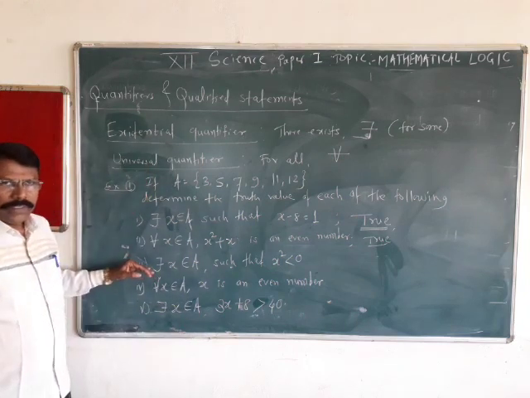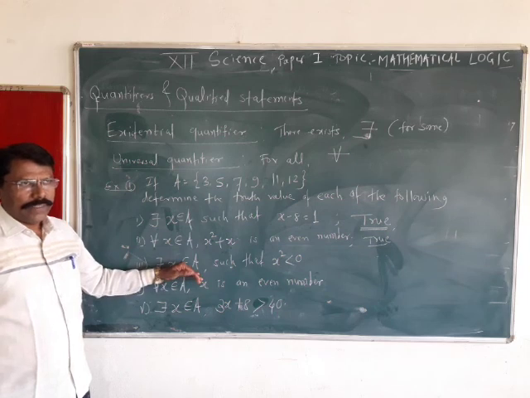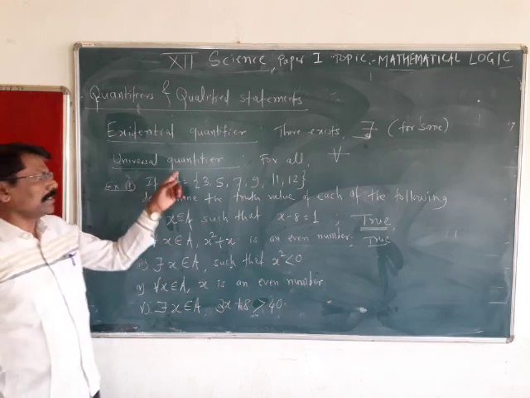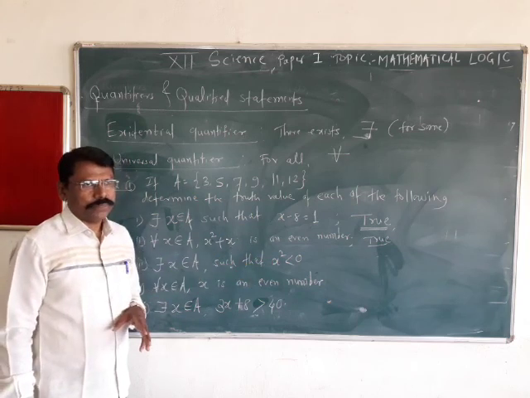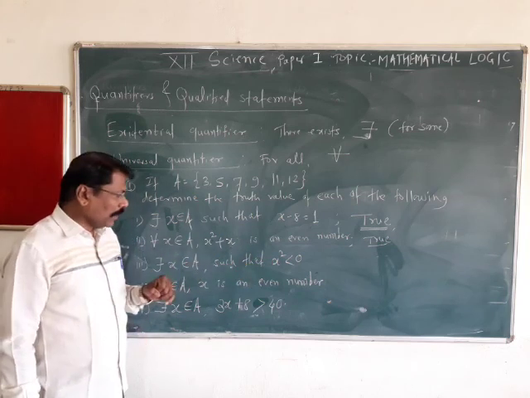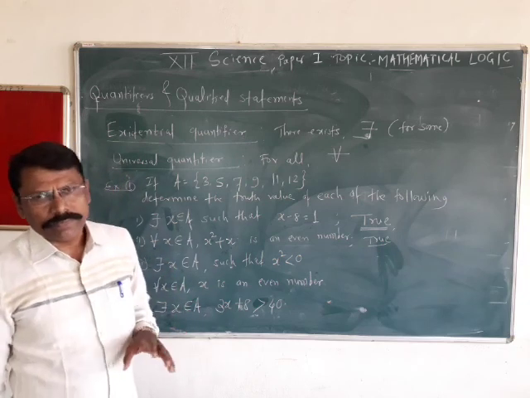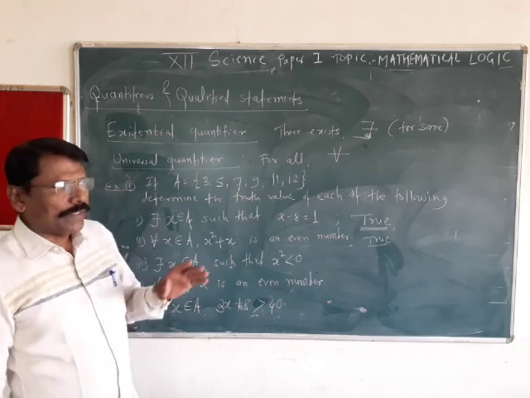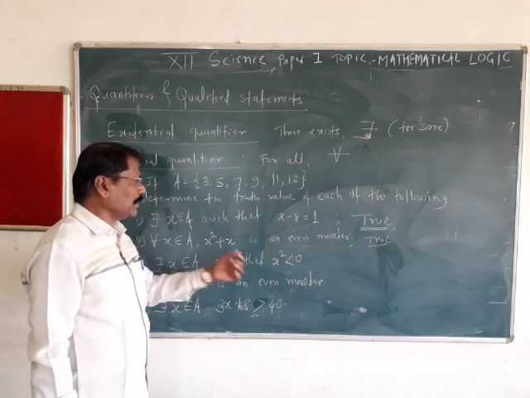Next, understood this? The third: there exists x in A, meaning at least one x in this set whose square is less than 0. As you know, the square of every real number is non-negative, and here these are all positive numbers. So how can their square be negative?